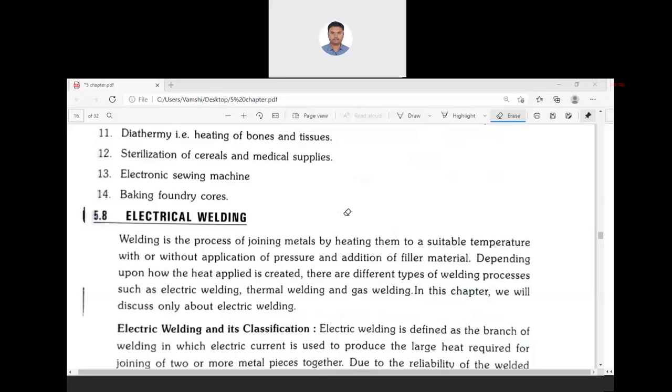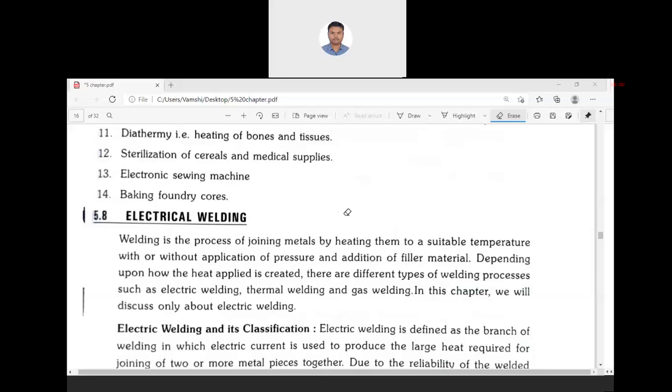Some advantages. Why? Because in gas welding, we need to store the gas. So precise heating may not be possible, so controlling may be a little bit difficult. Similarly, in thermal welding, we need to produce a large amount of heat. A very big furnace has to be set up. We need to store the fuel. We need to continuously give the inputs.